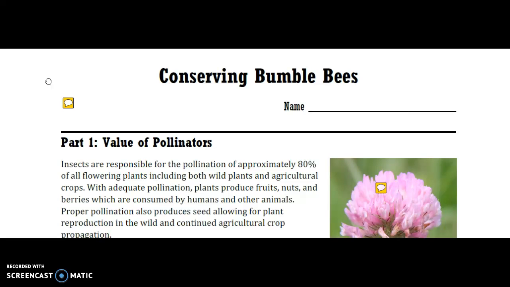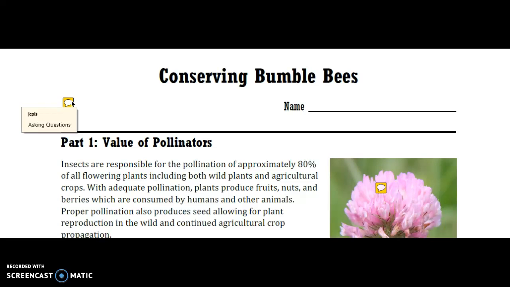For the purpose of this assignment, I am sharing a worksheet exercise on conserving bumblebees and sharing some strategies that I would use as I go about reading the material for this exercise. The first thing I do to ensure that I'm going to understand what I'm reading is I immediately start to look for the purpose of the assignment. So I start by asking questions of what it is that they want me to learn. What is it they think is important for me to understand from the content that I am reading?